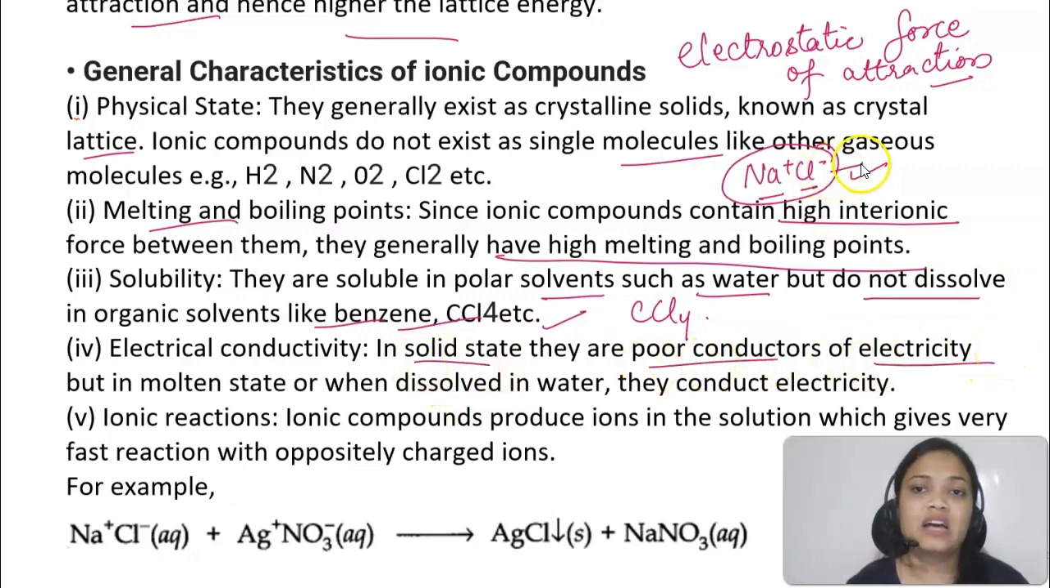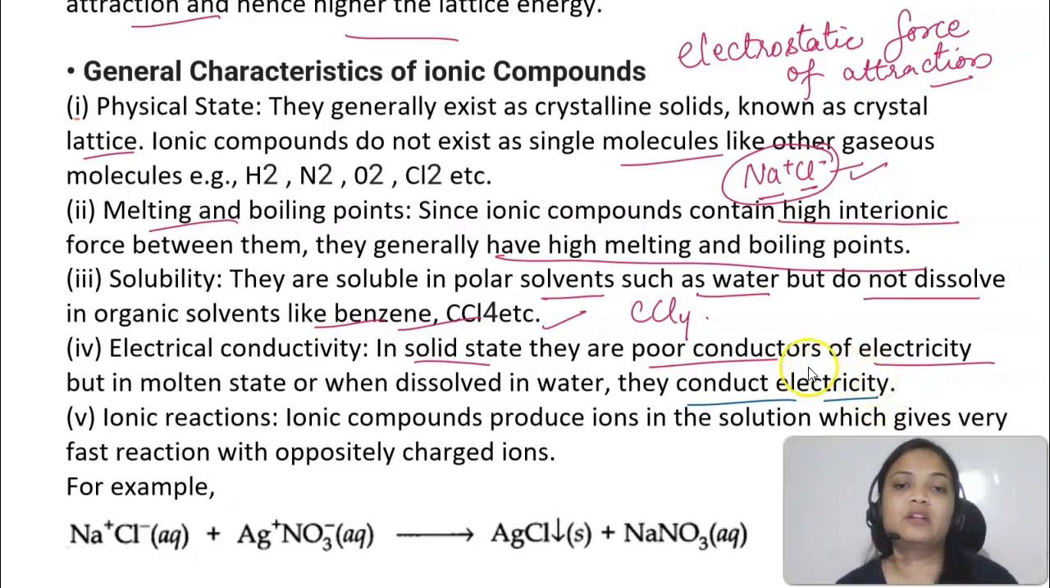Why? Because these ions are held together at their own place by the strong electrostatic force. They are not free to move in solid state. But if you are having it in molten state, or when you dissolve it in water, the ions are now free to move and they conduct electricity. So if you have to talk about electrical conductivity, ionic compounds conduct electricity in molten state or in aqueous state.